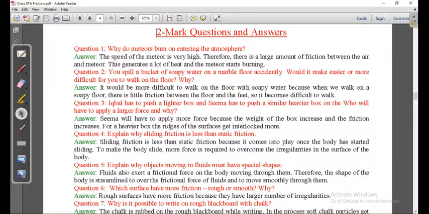Explain why sliding friction is less than static friction. Sliding friction is less than static friction because it comes into play once the body has started sliding. To make the body slide, more force is needed to overcome the irregularities in the surface of the body.